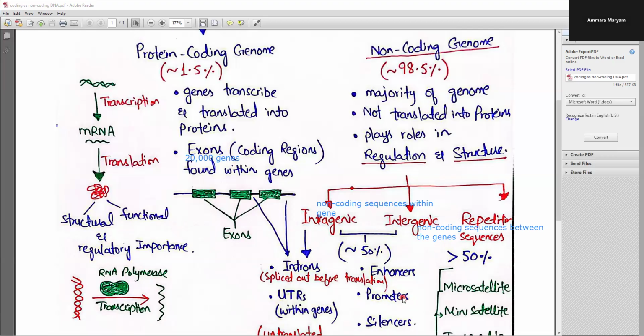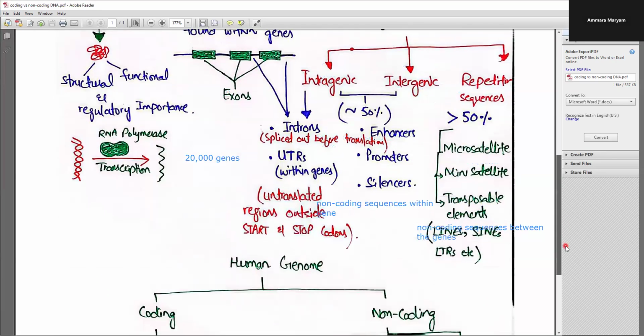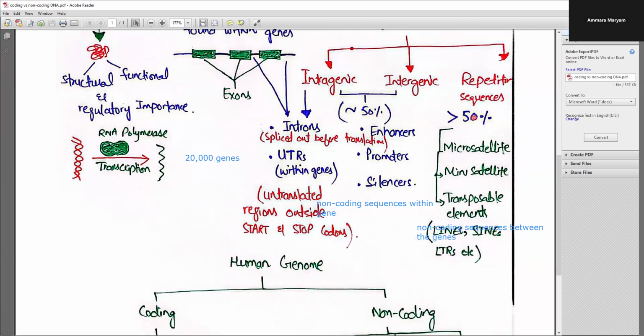So these are referred to as the intergenic sequences that are present between the genes. These promoters are helpful for the initiation of transcription. Now, when it comes to the repetitive sequences, a major chunk, greater than 50% of the non-coding genome, is referred to as repeat sequences, or DNA repeats.